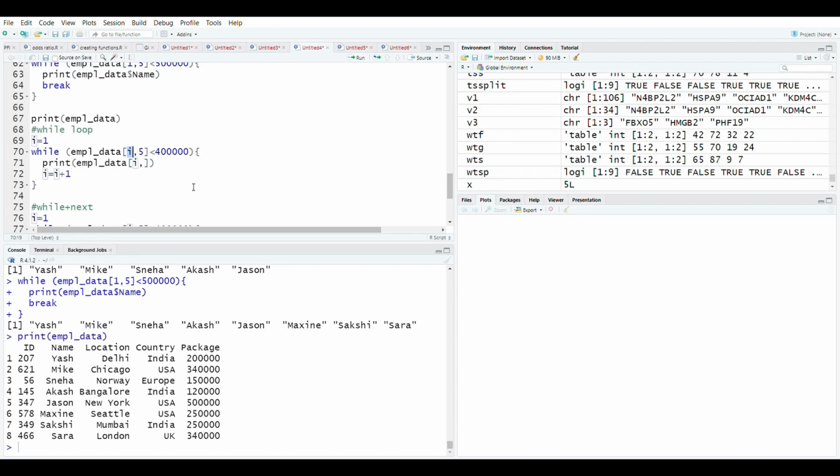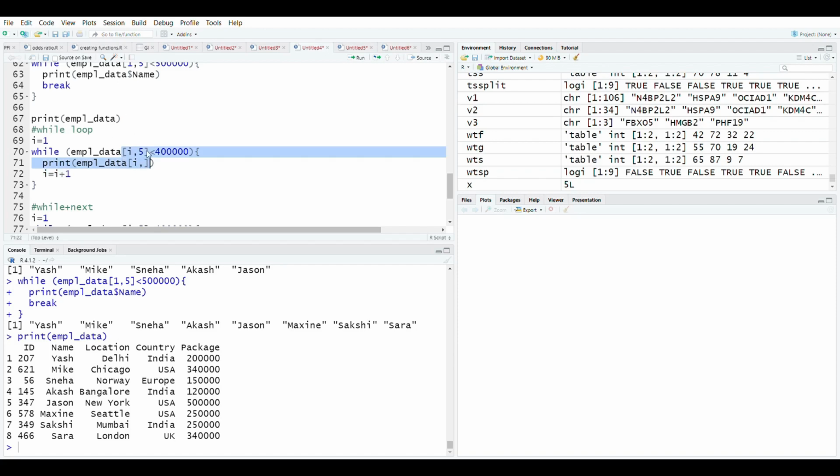And then I have asked it to print the employee data of all the columns of the row that already has a row value. Okay, and at the end I am actually increasing the value of I by 1. So why am I doing this? First, it will iterate over all the rows.